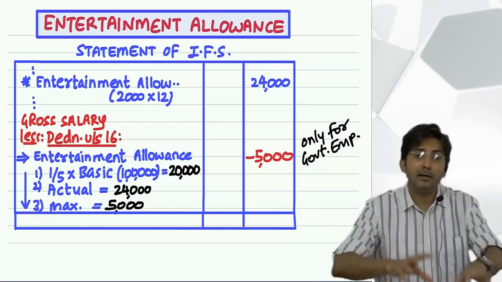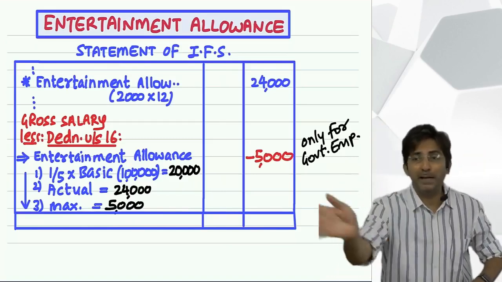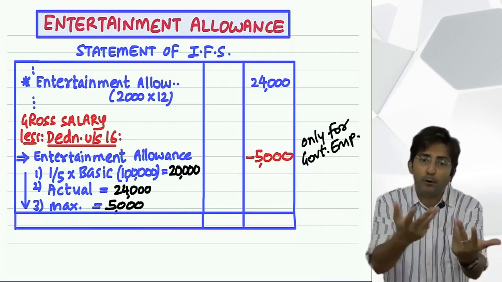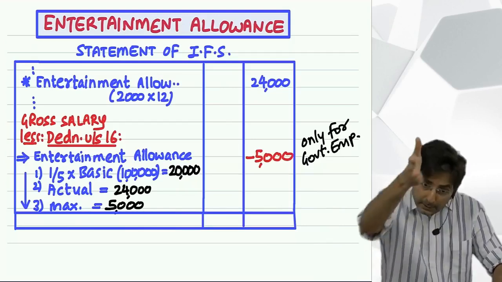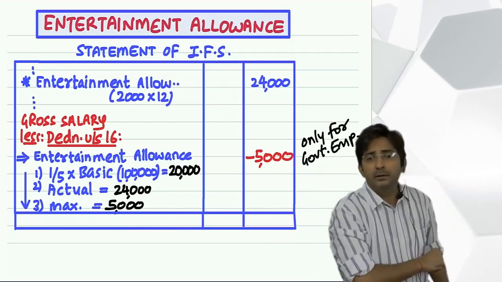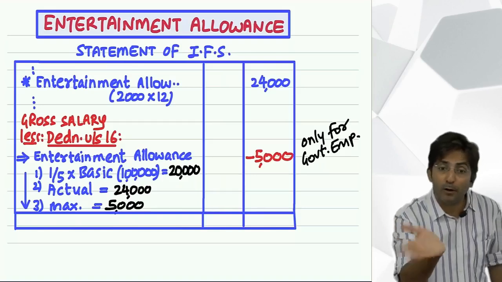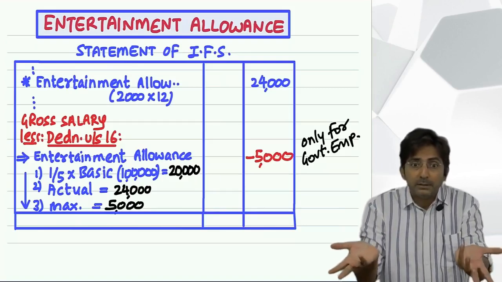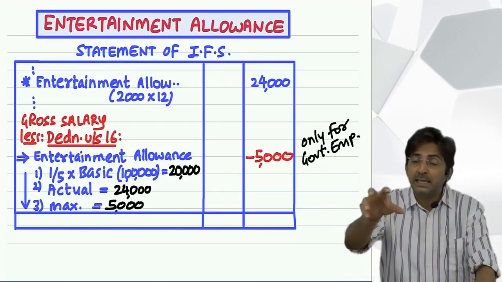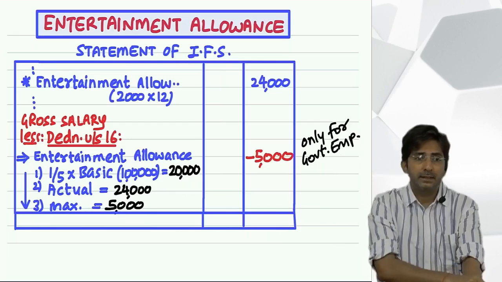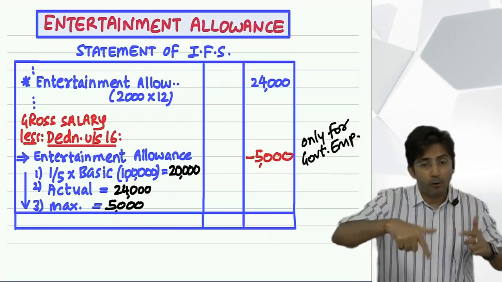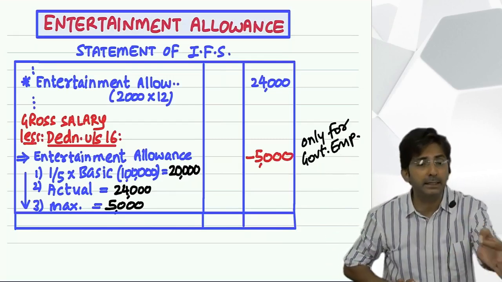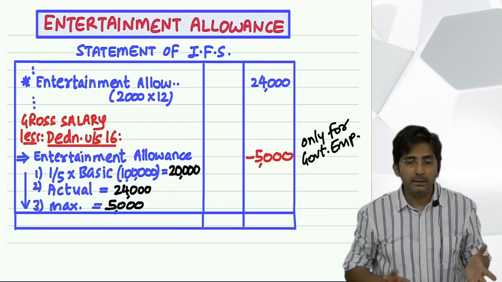You are given traveling allowance 2 lakhs also. But if you spend for office travel, you are not enjoying the money. So to the extent you spend for office, you should be exempted. Same thing government should have done here also. Because even entertainment allowance is for office purpose. The meaning of entertainment allowance is what? It is an allowance given to entertain clients and customers of the office. And since it is an allowance for office purpose, the rule should have been the same as it was in TC Udhar. But it is not like this.